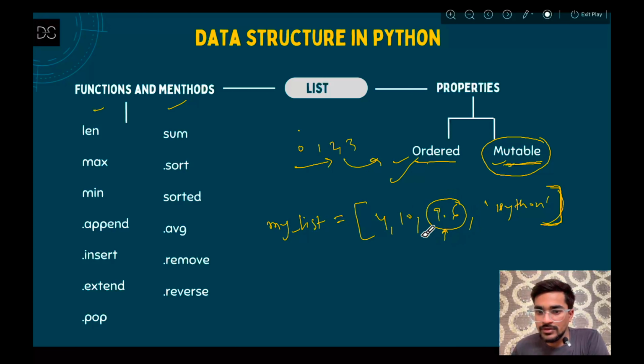Now instead of defining the whole list again, if you just want to change that value, you can directly do that because it is mutable. First of all you need to know which index it is at: 0, 1, 2. So at the second index your value is 9.6, which you want to replace with 10.6.